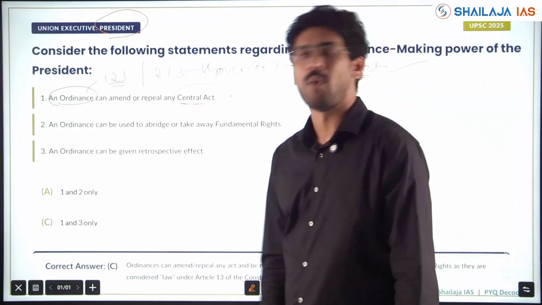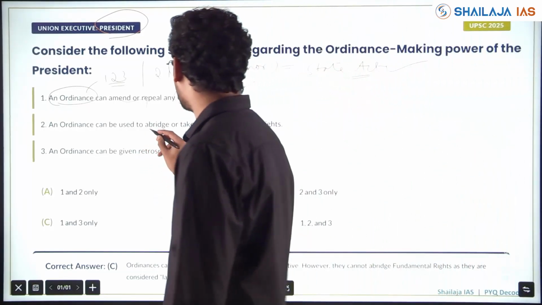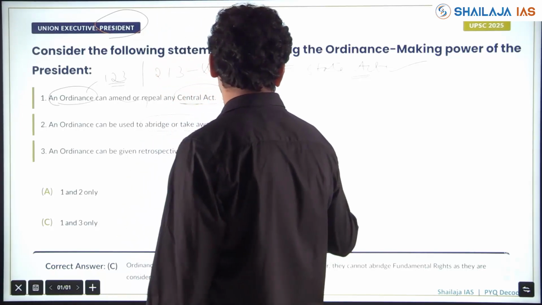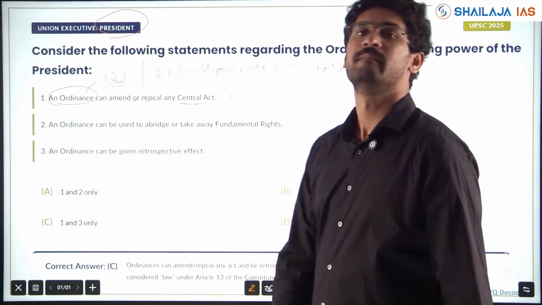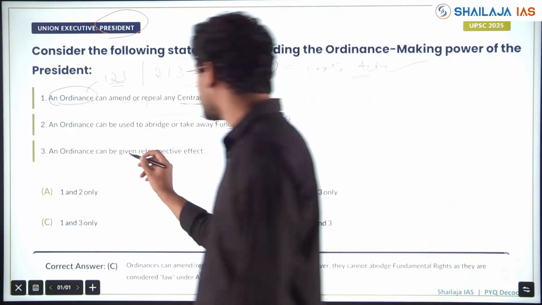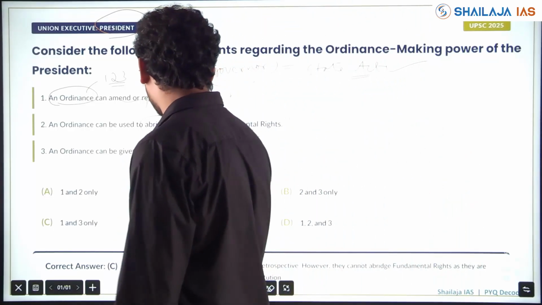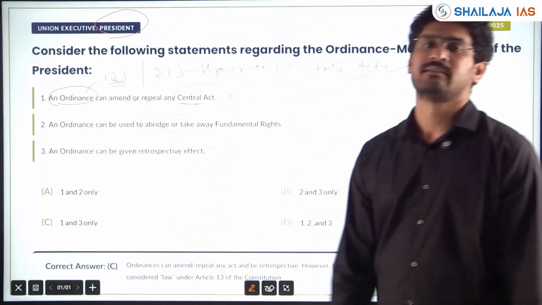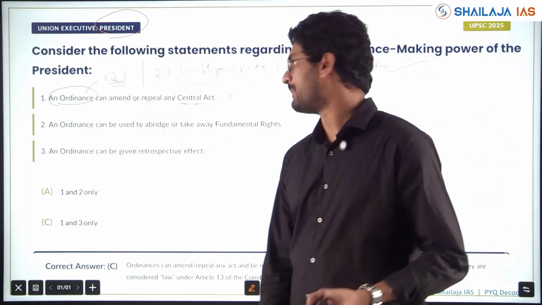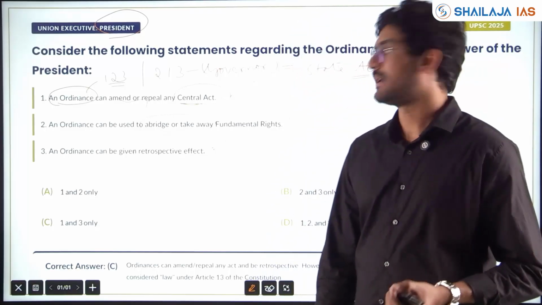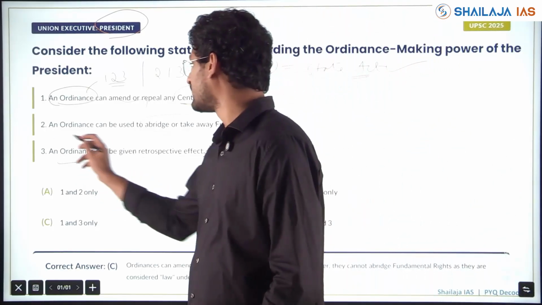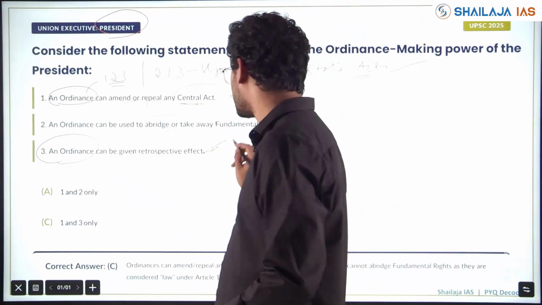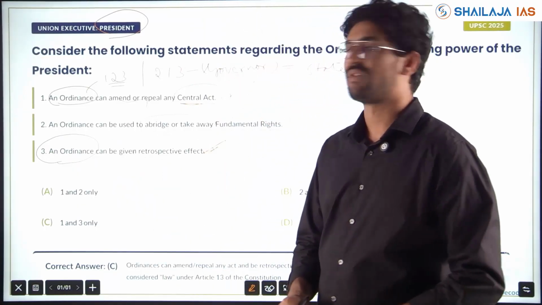An ordinance can be used to abridge or take away the fundamental rights. Is it right? An ordinance can be given retrospective effect. Yes, this is also right. Some of the laws like the Farm Acts which were repealed, even before the Farm Acts were in place, there was an ordinance, and some of the provisions of the act were given retrospectively, it was in effect. 1 is right, 3 is right.